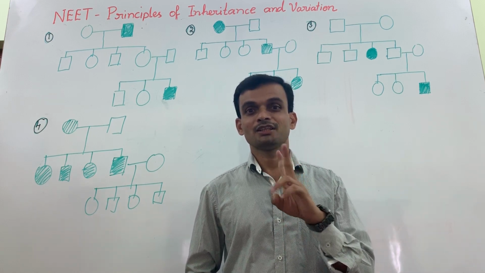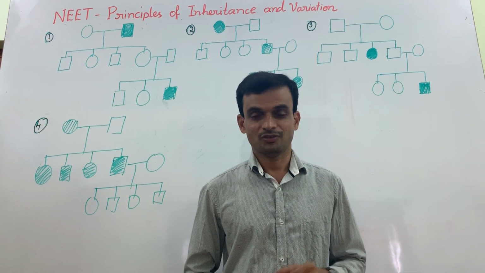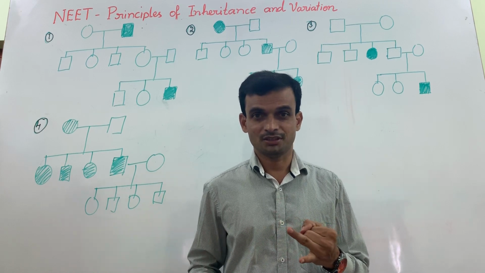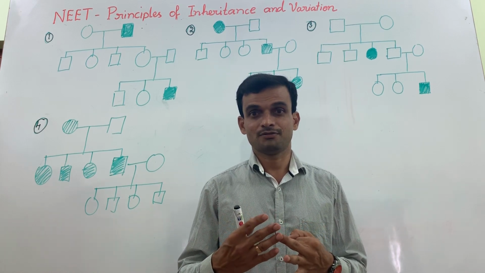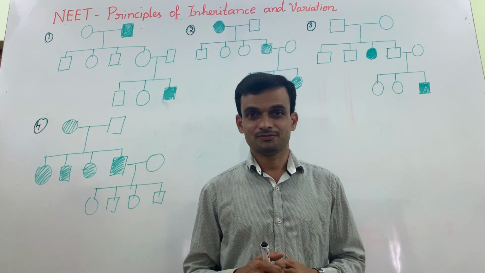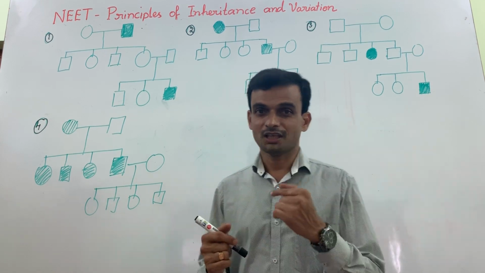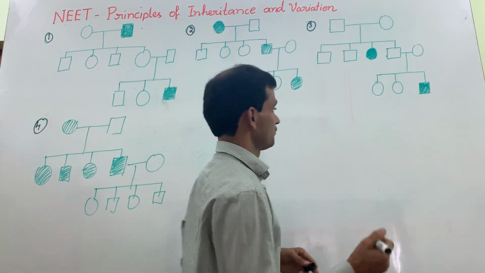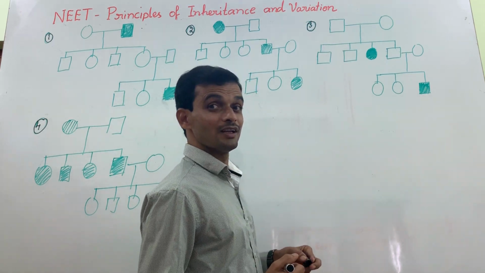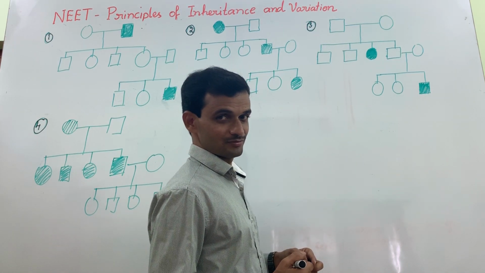On the other hand, is there any chance of finding the disease in the child when both father and mother are phenotypically normal? Father has no disease, mother has no disease. Can the child have a genetic disease? Yes, there is a chance of autosomal recessive disease.